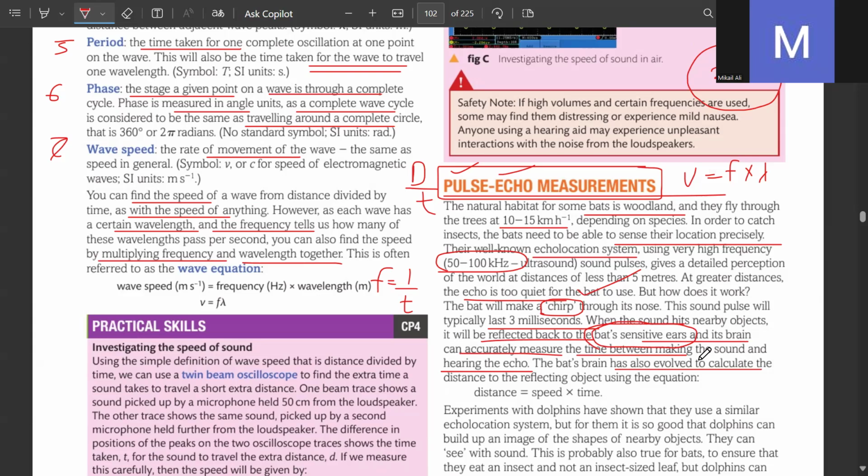They can hear at a lower frequency. Exactly. That is why they can tell how far away a wall is. We can't hear that echo. Distance equals speed into time.